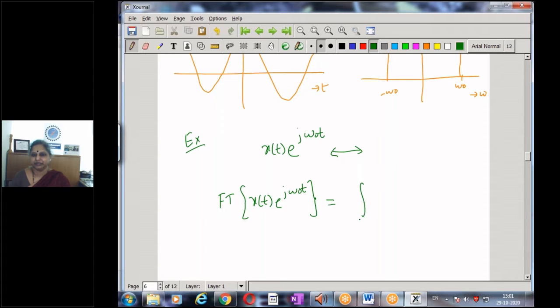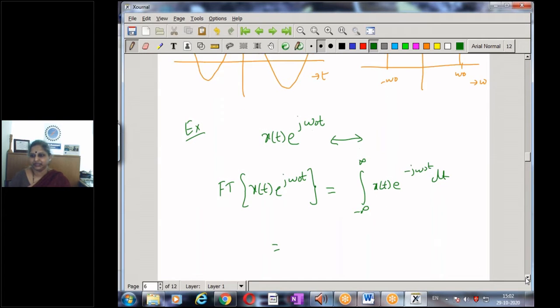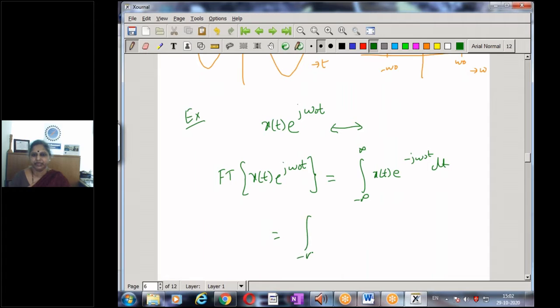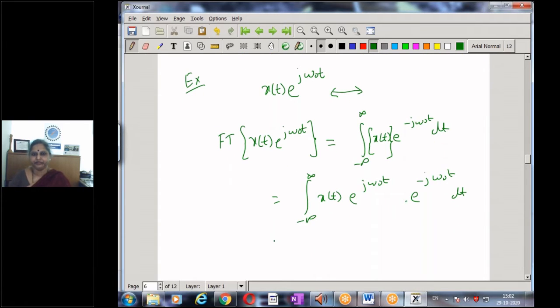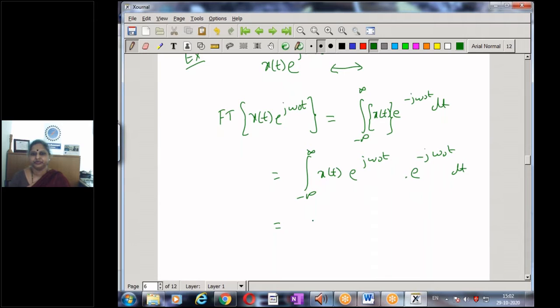This is given by the integral from minus infinity to infinity, and my signal is x of t e to the power of minus j omega t dt. This is by definition, and I replace my signal by the given function. What is my given function? X of t is e to the power of j omega naught t. This is my signal, and by the definition of the Fourier transform, I have this.